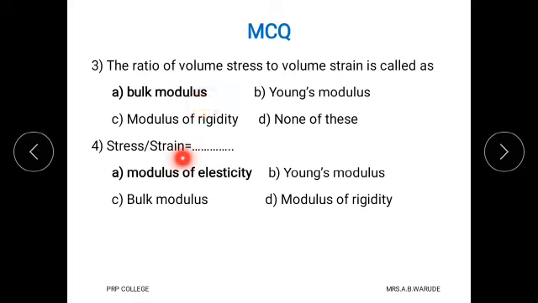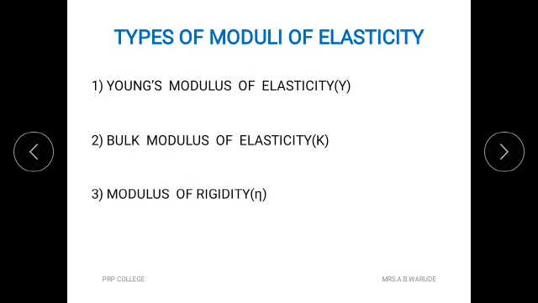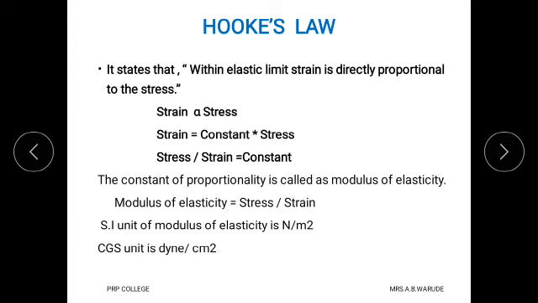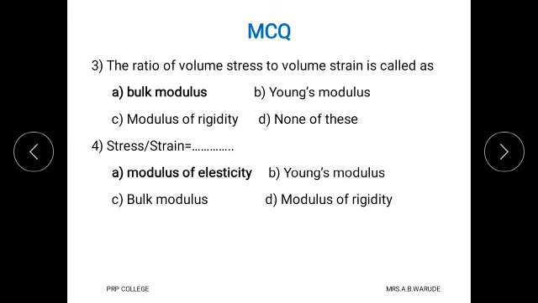Question number 4 is, stress upon strain is equal to, option A modulus of elasticity, option B Young's modulus, option C bulk modulus, and option D modulus of rigidity. As we know, when we take the ratio of stress upon strain, it is equal to modulus of elasticity, and therefore the correct option is A, modulus of elasticity.